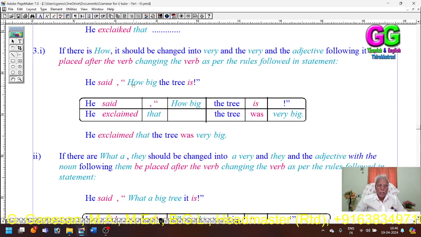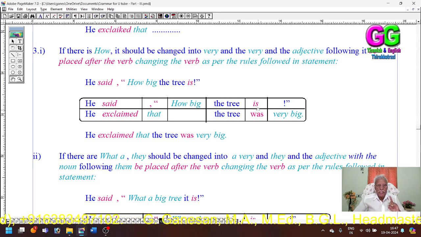See, he said, "How big the tree is!" Said becomes exclaimed, with the conjunction that. Then how is changed into very, and this very big is placed after the verb. How big is taken, the how is changed to very, and very big is placed after the verb. Here the subject is third person, so it has been kept without any change.